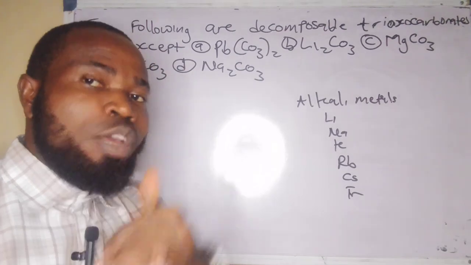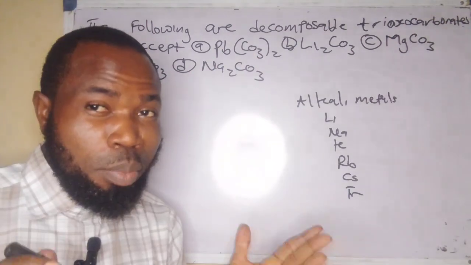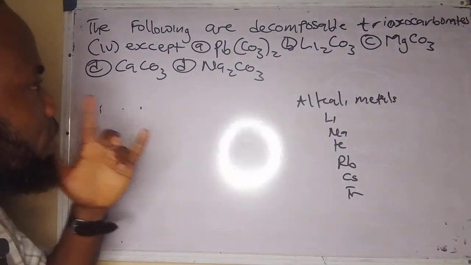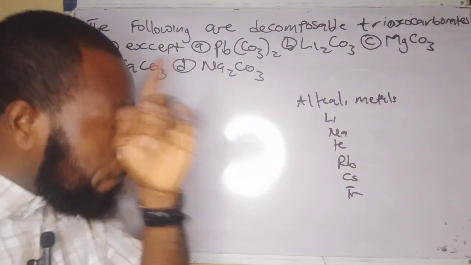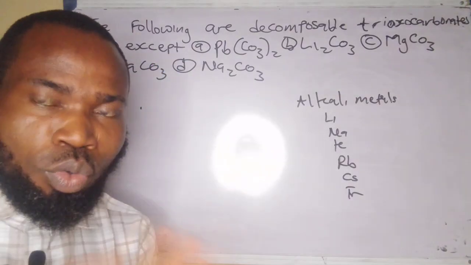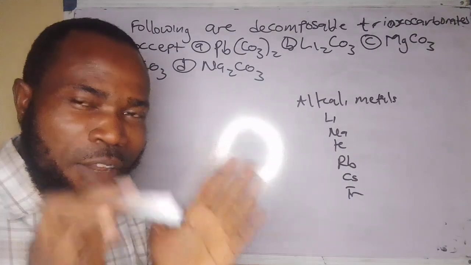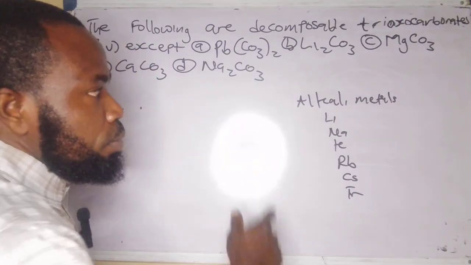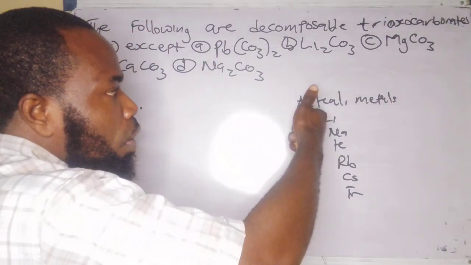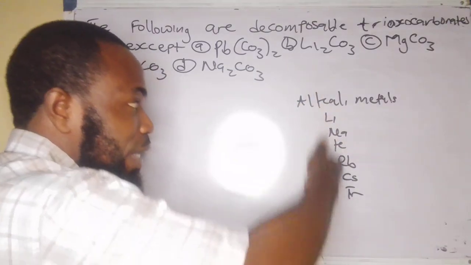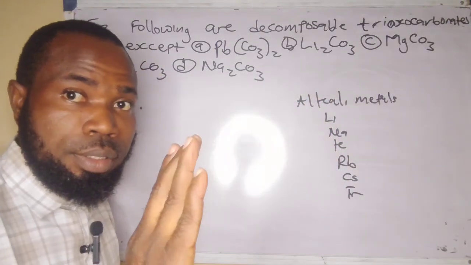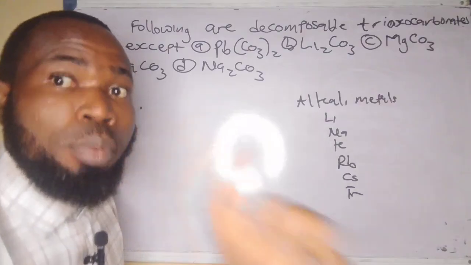You have gotten the picture now, and of course, if you want to do an elimination method, you can see that you are obviously seeing two answers in the options. But let me go further. That's why you don't need to watch the video halfway. You need to complete it so you get to see the full gist. But you have known this, that trioxocarbonate of alkali metals do not decompose on heating. That means they are stable to heat.